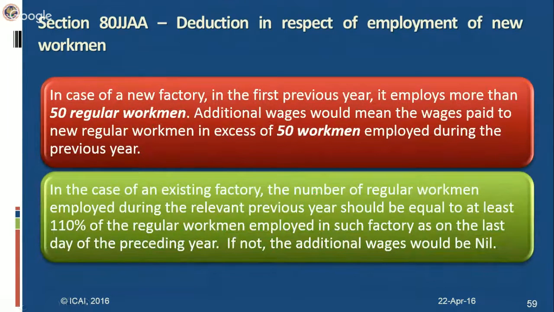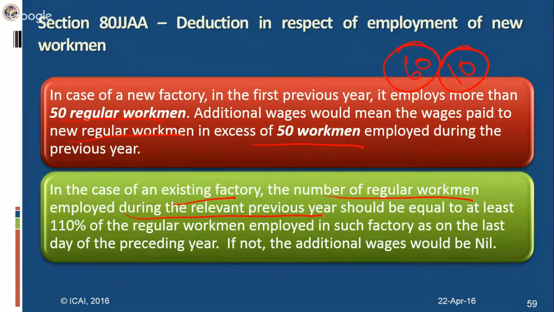In case of a new factory, in the first previous year it should employ more than 50 regular workmen. The additional wages would mean the wages paid to new regular workmen in excess of 50 workmen. Suppose you employ 60 workmen, it's a new factory, you've employed 60 workmen, then wages of 10 workmen will qualify for deduction under 80JJAA.